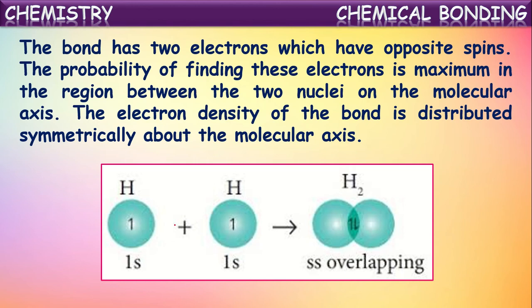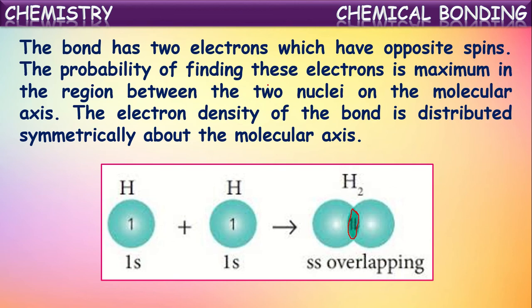Thus, the single electrons of these two hydrogen atoms are paired up and they attain opposite spins. One will have the clockwise spin, the other one will attain the anti-clockwise spin. In this way, electrons pair with opposite spin.